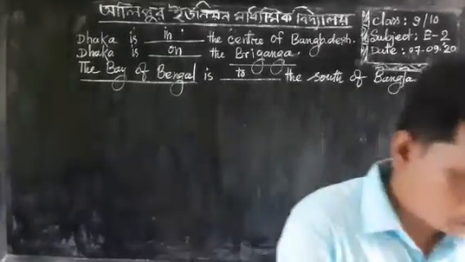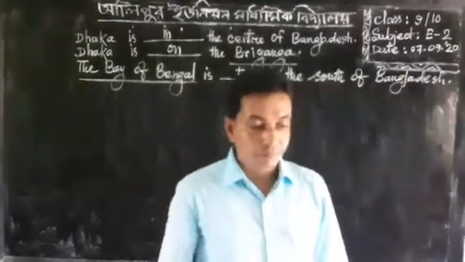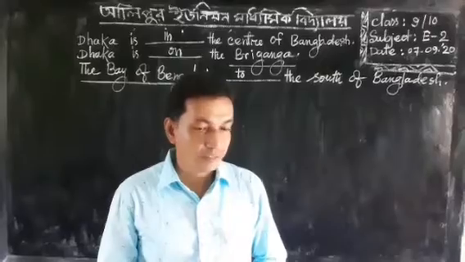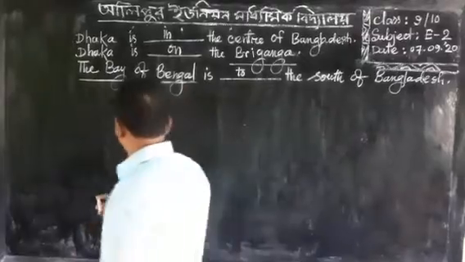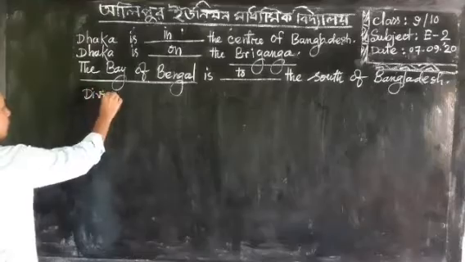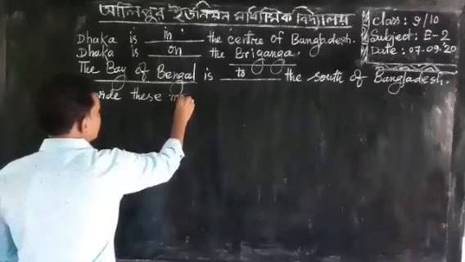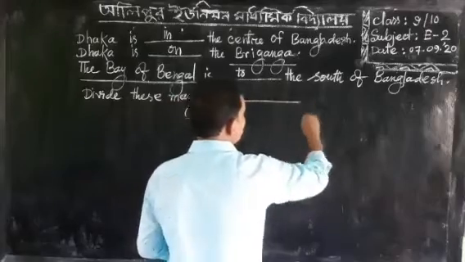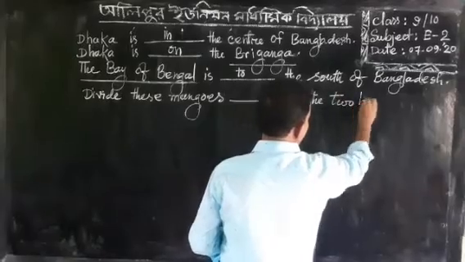Now I am going to give you some other types of use of preposition. Now I am writing: divide these mangoes blank the two boys.